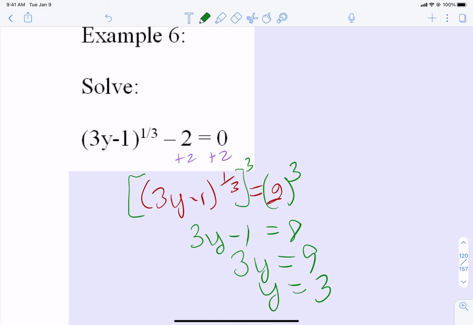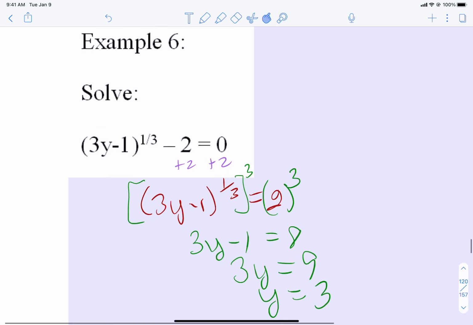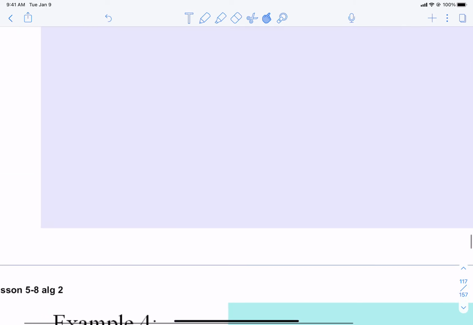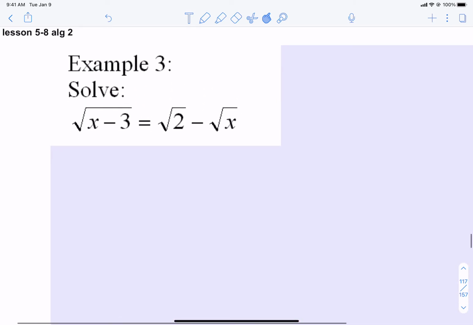Now, let's go back to example 3. This is how I knew this one was kind of tricky. See how there's a square root in 3 different places? Because of that, if I try to square everything, it doesn't work exactly the way we want it.